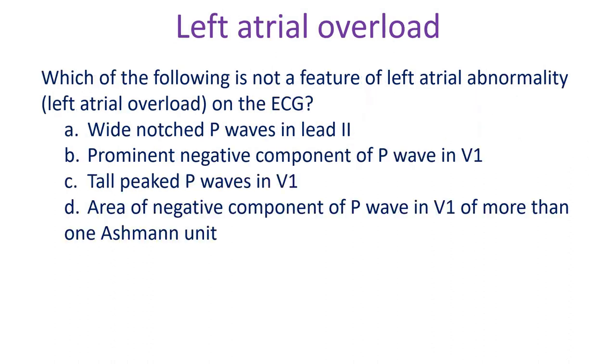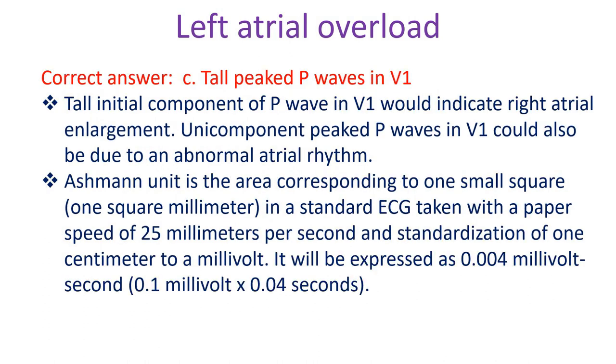Which of the following is not a feature of left atrial overload on the ECG? A. Wide-notched P waves in lead 2, B. Prominent negative component of P wave in V1, C. Tall peaked P waves in V1, D. Area of negative component of P wave in V1 of more than 1 Ashman unit. Correct answer C. Tall peaked P waves in V1.